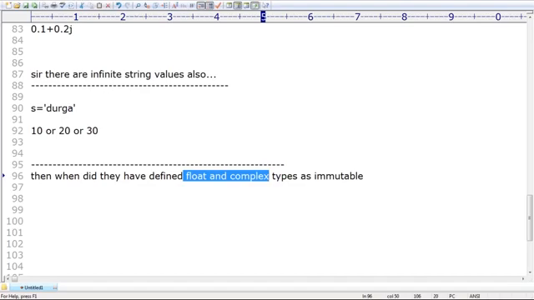Are you able to understand? Yes. So the important conclusion here is, sir, for float and double, really the immutability concept is not required, because every time a new object is going to be created. But at the language level, they implemented it in a generalized way. That's why all fundamental data types are immutable.